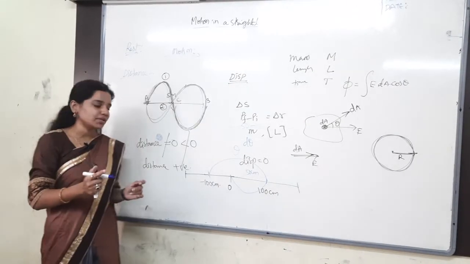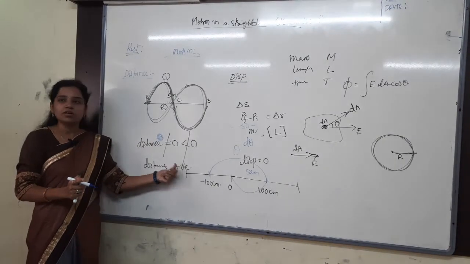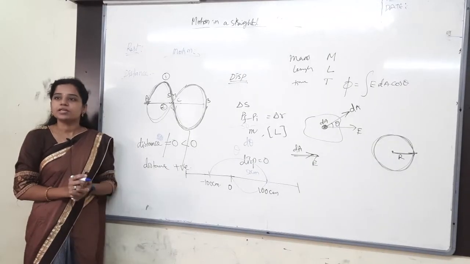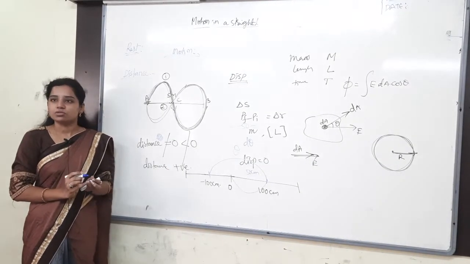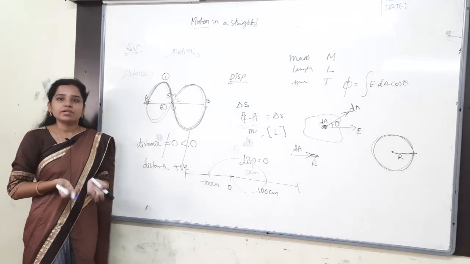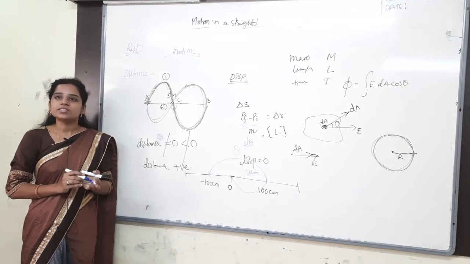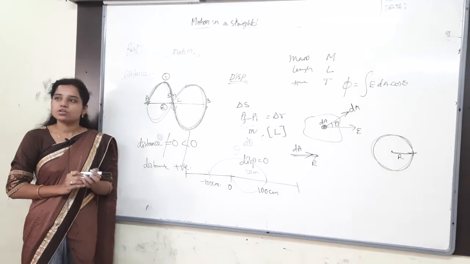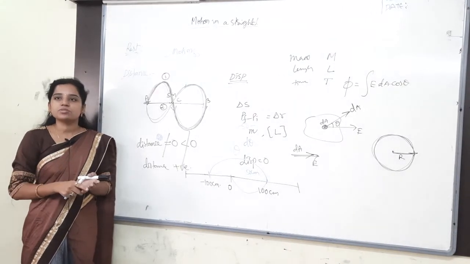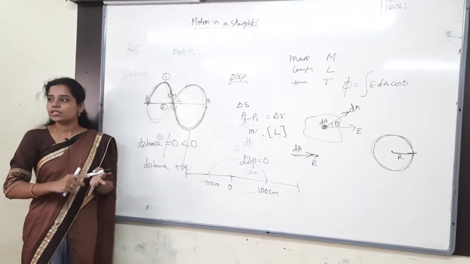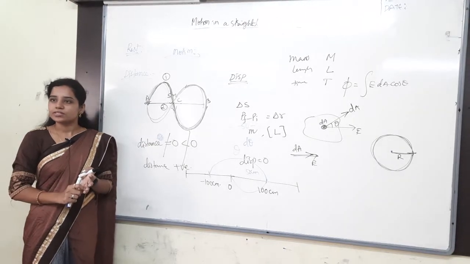But for the distance, it should always be positive only. It cannot be negative or 0 for a moving body. Whenever a body is at rest, then obviously distance is 0 only. But whenever a body is moving, it can never be 0 and it can never be negative. Understand clearly?